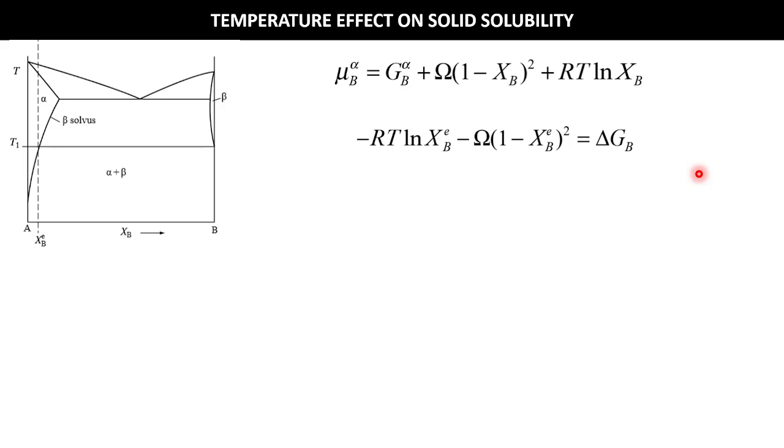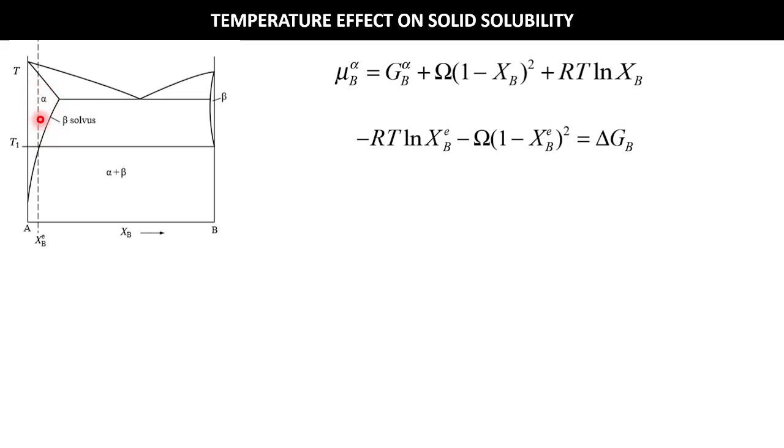Okay, now what is the temperature effect on solid solubility? There is a Gibbs free energy diagram here, you can see. When the B atom is a very minute element, this is the solute, you can see a solid solution of B atoms, and with the increase in temperature, the solubility of B atoms is increasing in the alpha phase, right?